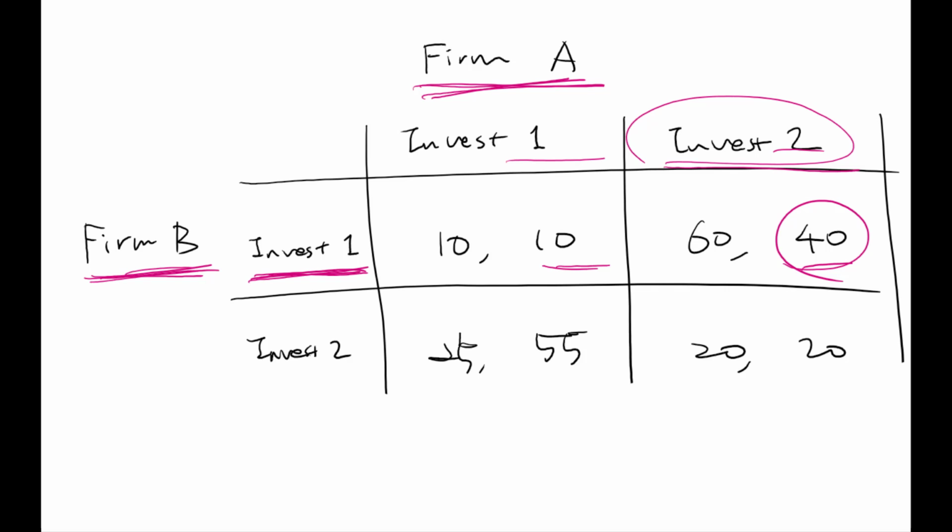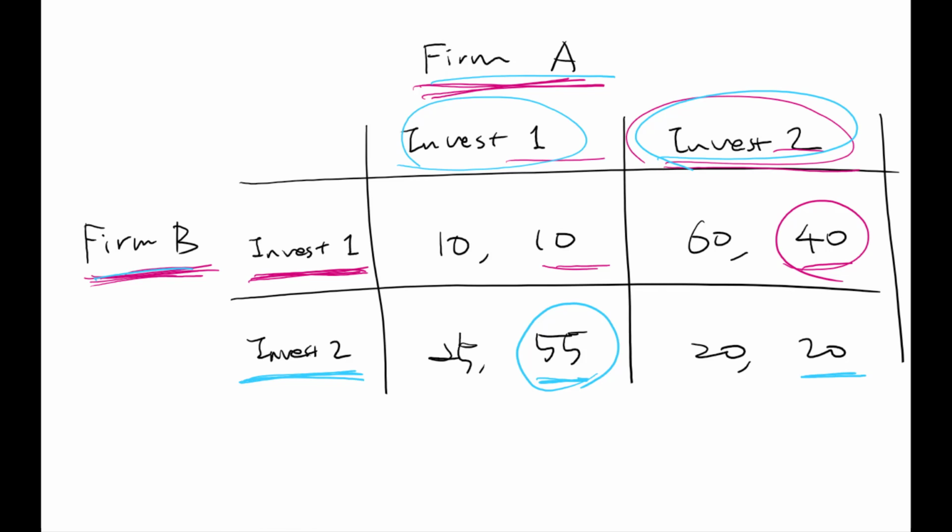What about if company B does a different strategy, invest 2? If company A expects company B will do invest 2, then choosing invest 1 will generate 55. Choosing invest 2 will generate 20. So company A will respond to company B's invest 2 by choosing invest 1, right? So company A's reaction we just figured out, right?